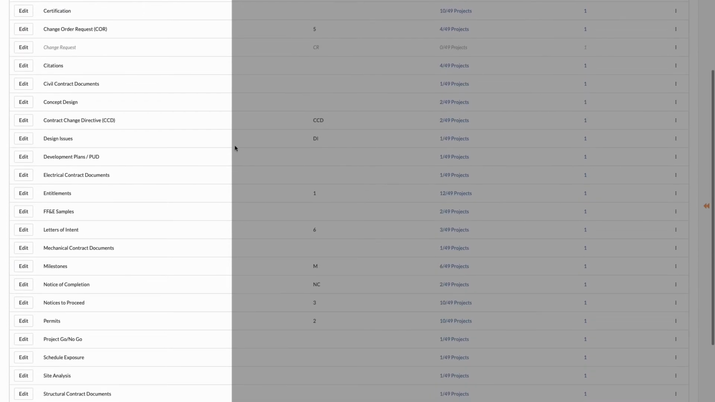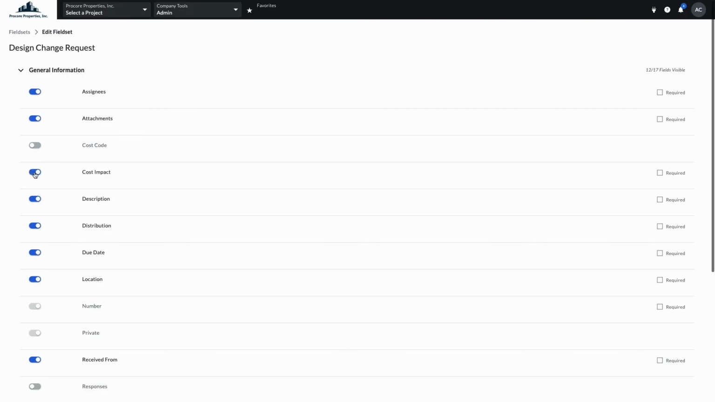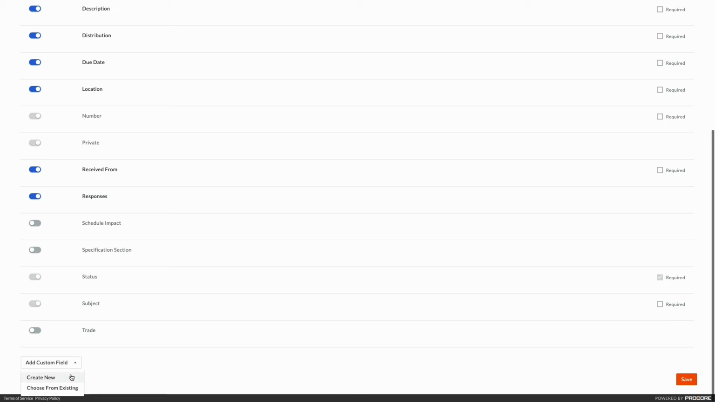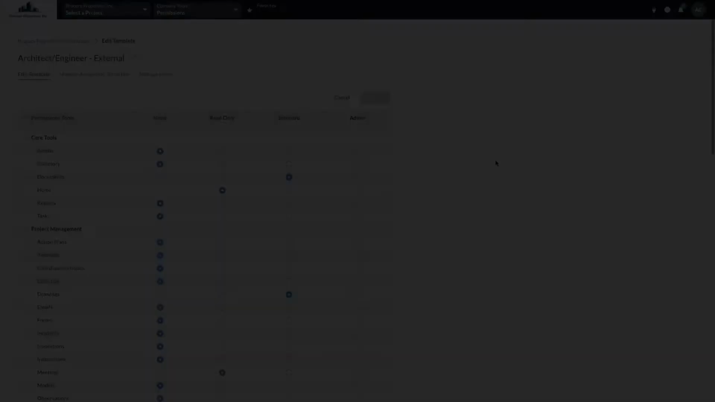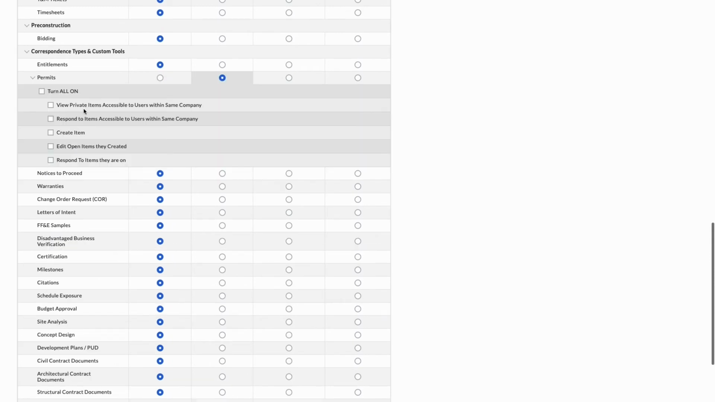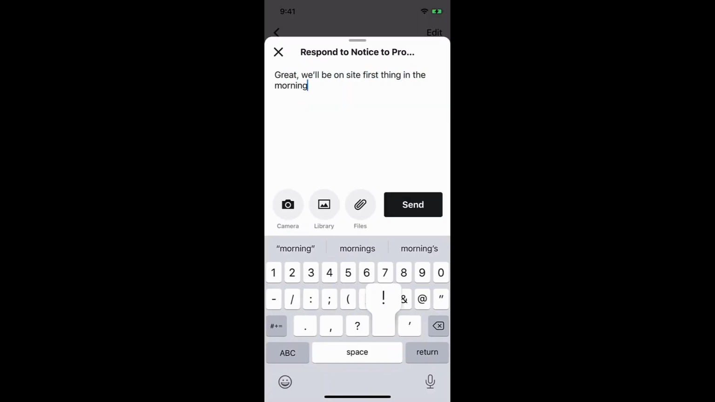You can create templates for any type of communication that you want, with options to require responses, add custom fields, and to give each correspondence type its own set of granular permissions so you can control exactly who will or won't have access. And did I mention that correspondence is also on mobile?